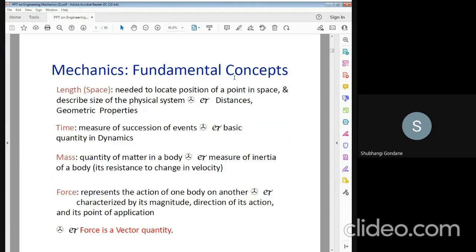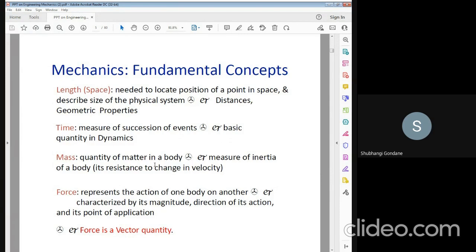The fundamental terms used in mechanics are length, time, mass, and force. All students know these fundamental terms. Length means the distance between two points in a physical system. That is a distance. It is a geometric property. Time is a succession of events, and it is related to the basic quantities of dynamics.